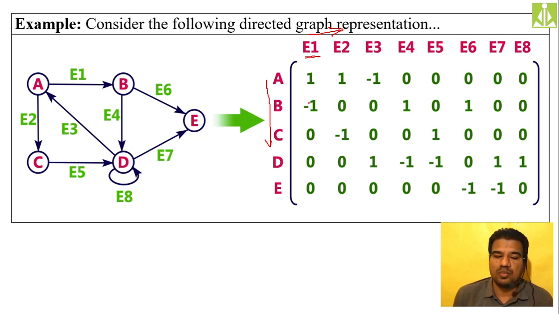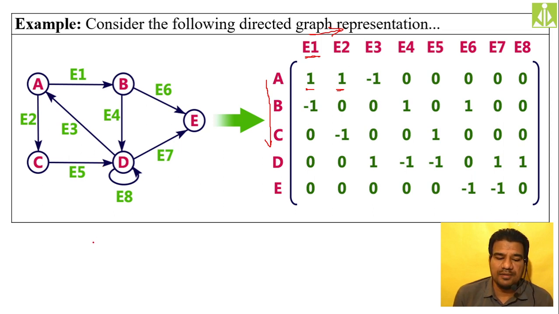So for A, E1 is the direct outgoing link, so we kept 1 over here. And E2, for this A, E2 also a direct outgoing link, so we kept 1 here also. Then for A, E3, it is a direct incoming link. It is not outgoing, it is incoming.